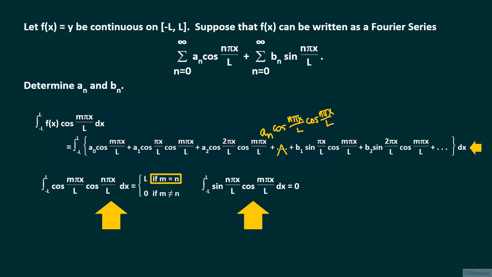Likewise, the left side should have the integrand f of x times cosine n pi x over L. Upon integrating from minus L to L, each term in the integrand on the right side, where the subscript of a is not the same as m, vanishes.